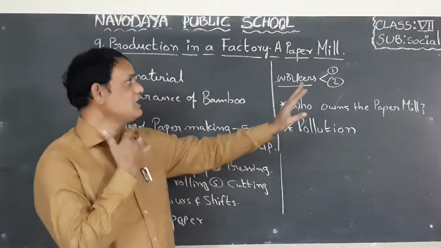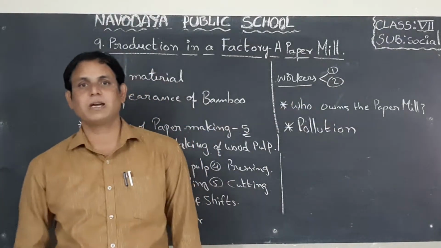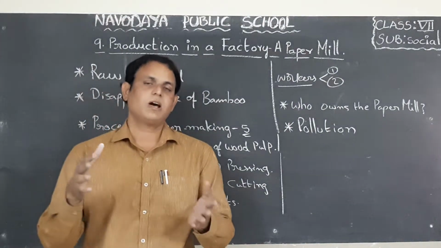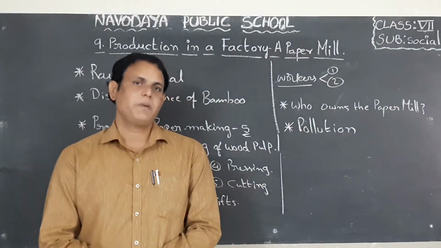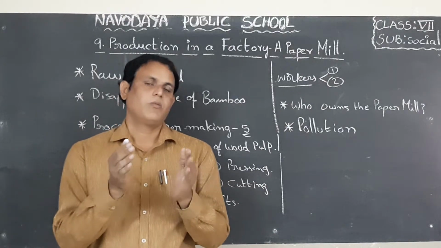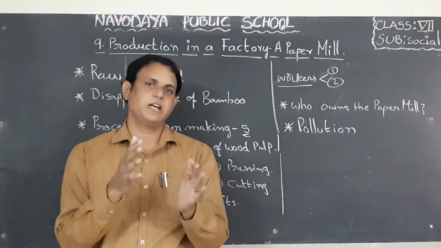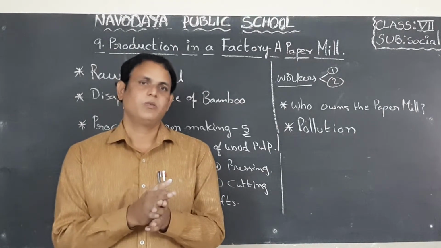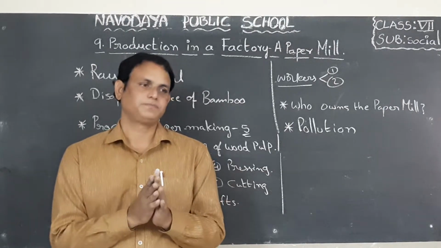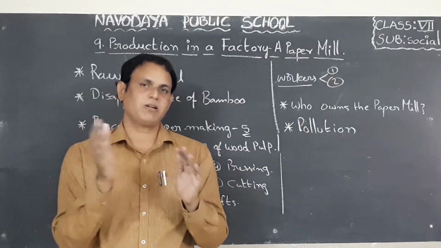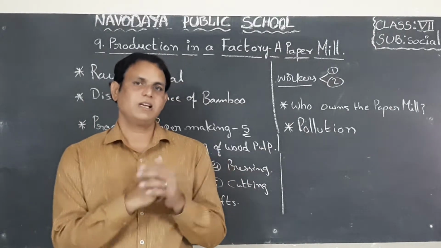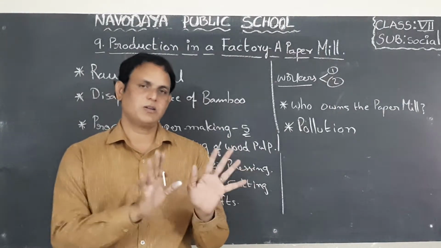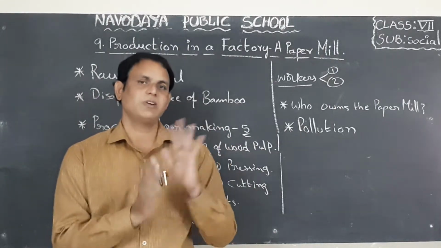Next one is casual worker or casual labor. They come 4 or 5 days in a week, but they receive 100 rupees or 200 rupees from the mill owners per day, because they are not permanent. If the mill owner needs them, they will call these casual laborers. If the mill owner does not need them, they may not call them.